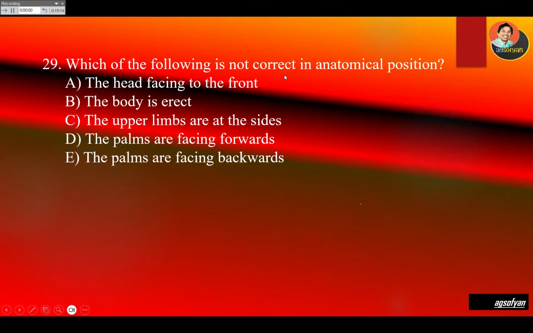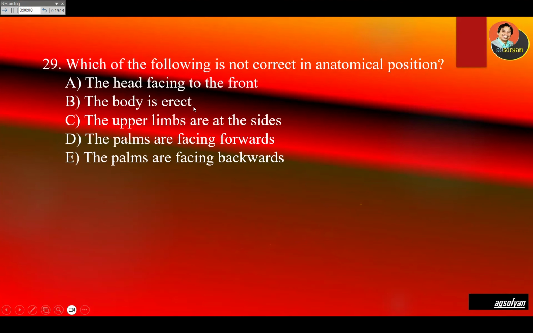Which of the following is not correct in anatomical position? So remember, anatomical position is when the patient is standing up, and the palms are facing to the front. The head is facing to the front. Yes, this is anatomical position.